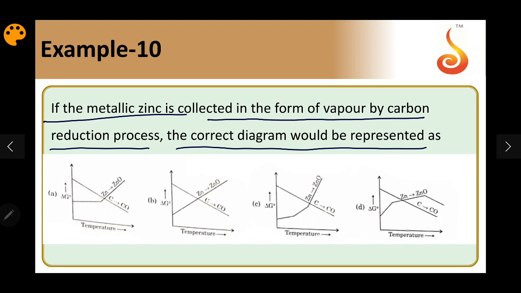In option B, there is a straight line graph. It's still zinc in the solid state, so in the solid state only it is getting reduced. So you are getting zinc in the solid state, not in the vapor form.